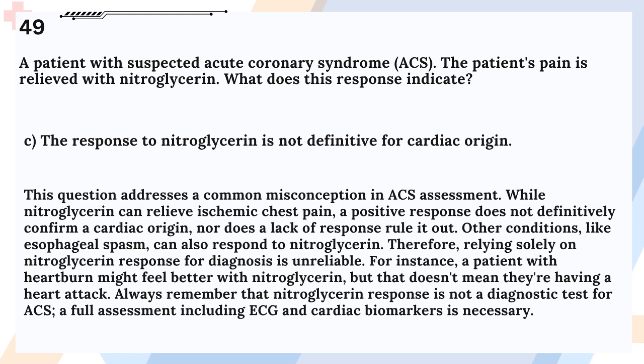Answer: C. The response to nitroglycerin is not definitive for cardiac origin. This question addresses a common misconception in ACS assessment. While nitroglycerin can relieve ischemic chest pain, a positive response does not definitively confirm a cardiac origin, nor does a lack of response rule it out. Other conditions, like esophageal spasm, can also respond to nitroglycerin. Therefore, relying solely on nitroglycerin response for diagnosis is unreliable.